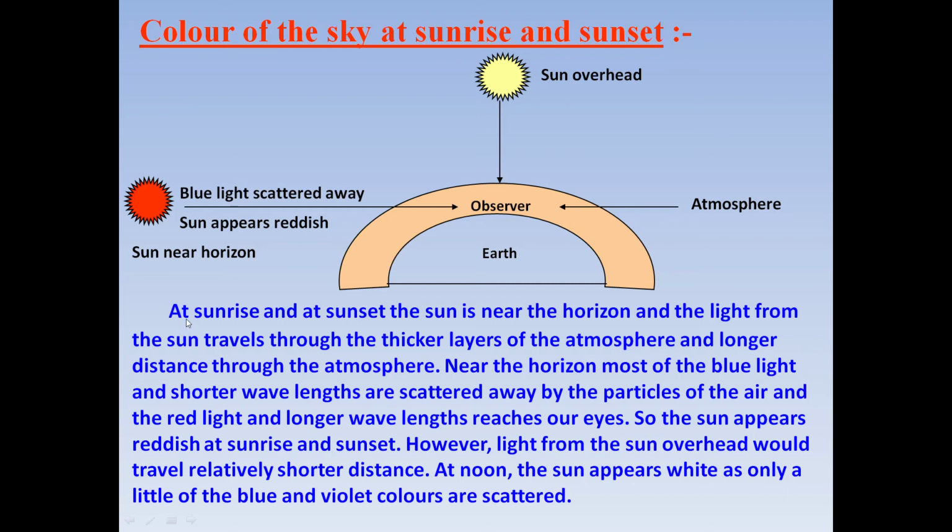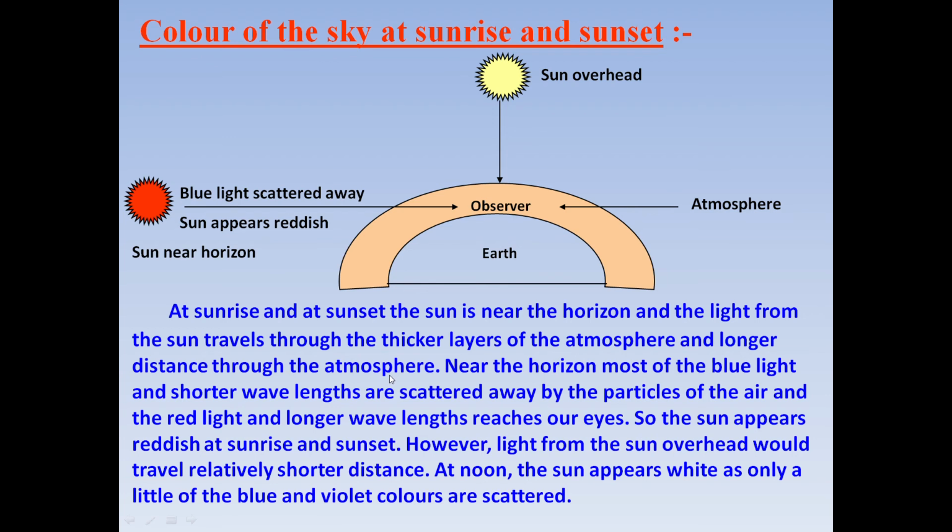At sunrise and at sunset, the sun is near the horizon. So here you can see, here is the observer and here we have this straight line that is showing the horizon. The sun is near the horizon and the light from the sun travels through a thicker layer of atmosphere and a longer distance through the atmosphere.